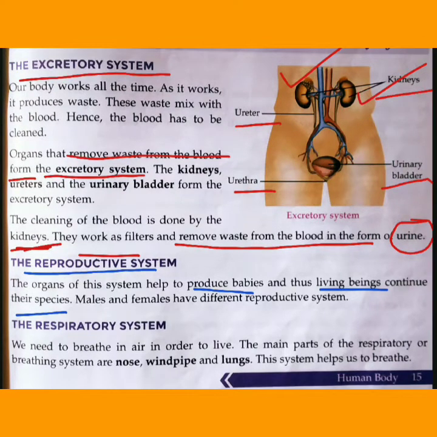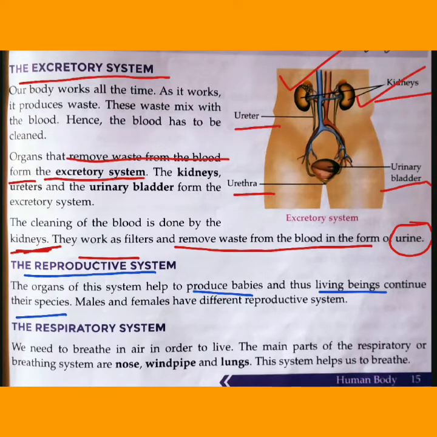For example, cats give birth to kittens, dogs give birth to puppies, and human beings give birth to human babies. Male and female have different reproductive systems.